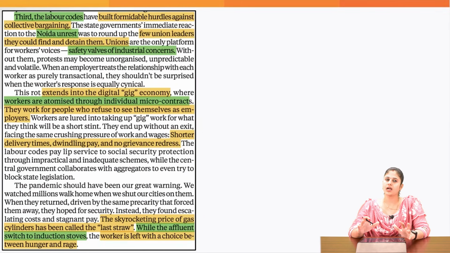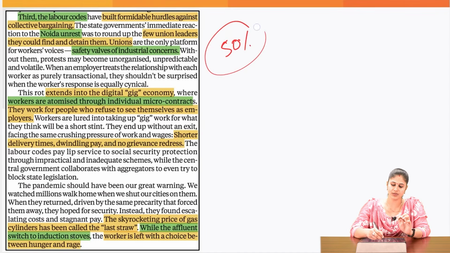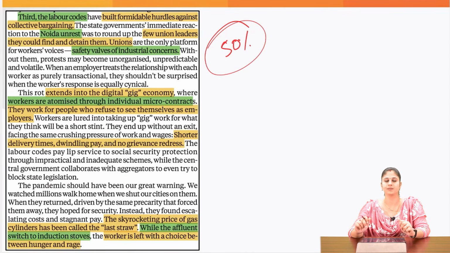The last reason, according to the article, for this labor unrest is the labor codes. Because in the labor codes, we have tried to weaken the trade union as well. In the labor codes, it has been clearly stated that only that trade union would be considered a negotiating trade union which has the membership of 50% of the workers working in that entity. And what we have seen in the Noida unrest also is that the state government tried to weaken the trade union by putting the union leaders behind bars. So this is like weakening the voice of the trade unions as well, which have acted as a safety wall till now when it comes to raising the voices of the labor class.